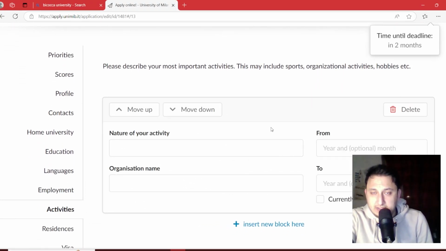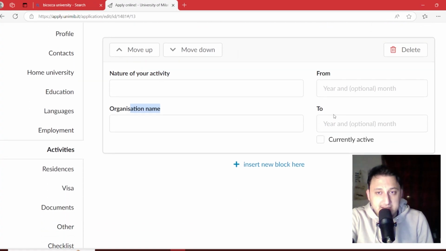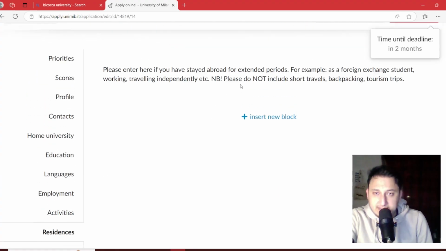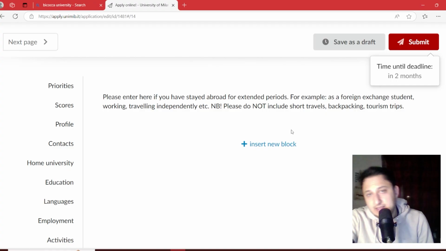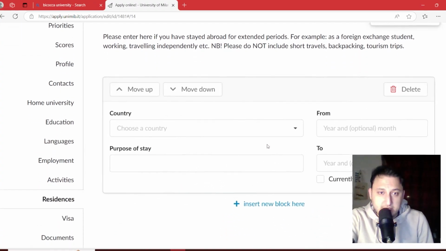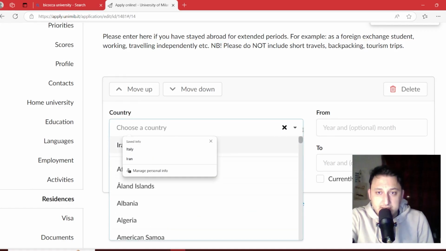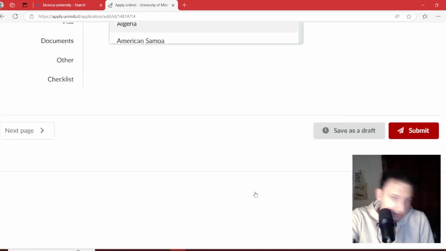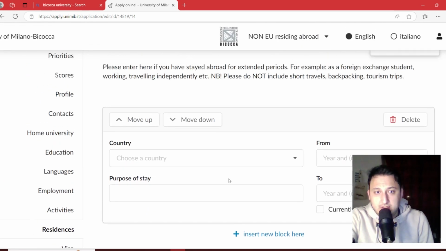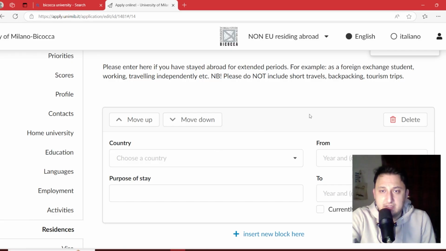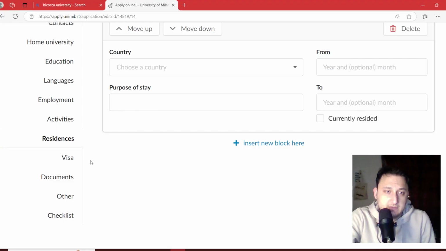If you have any volunteer activity, you can add it here, and the organization name and the dates about the starting and finishing. And about residence, it's not important here for a student that they are living abroad. But if you are in Italy, you can add insert new block and add, for example, Italy and purpose of stay, and from to is starting and finishing the time. But it's not obligatory to fill out this form.